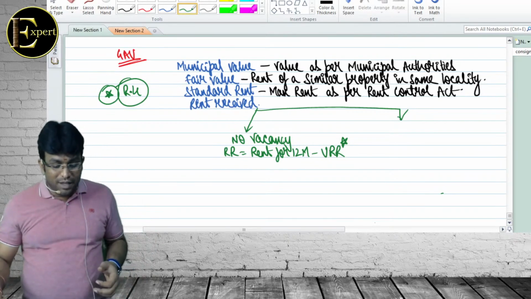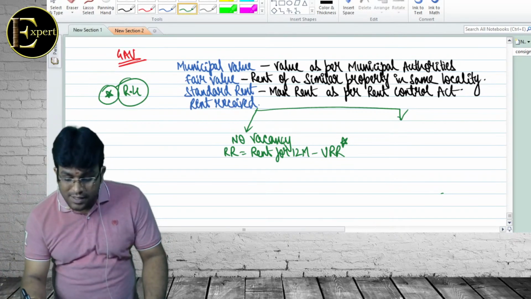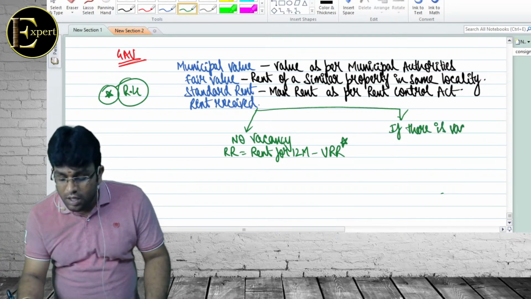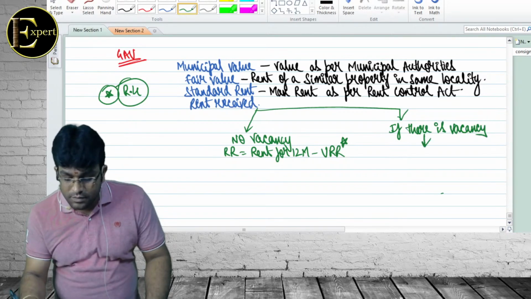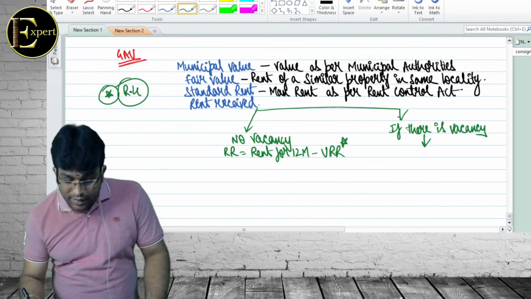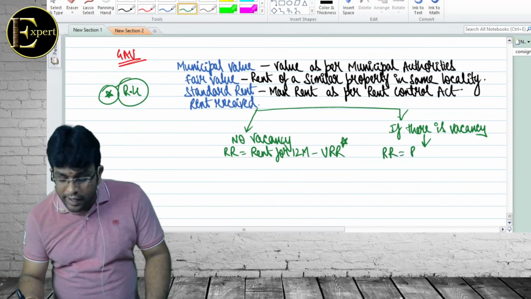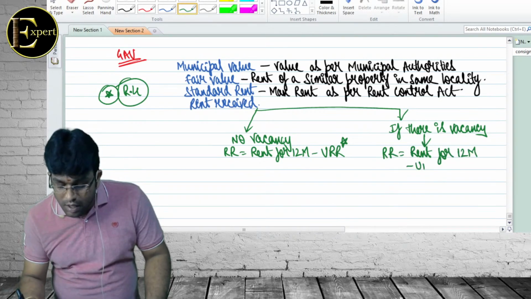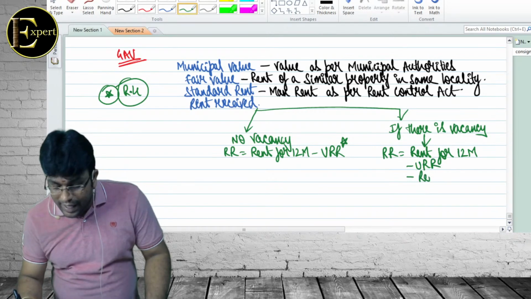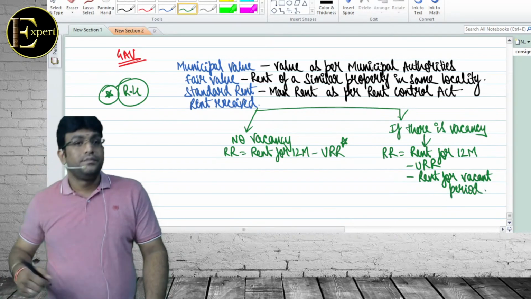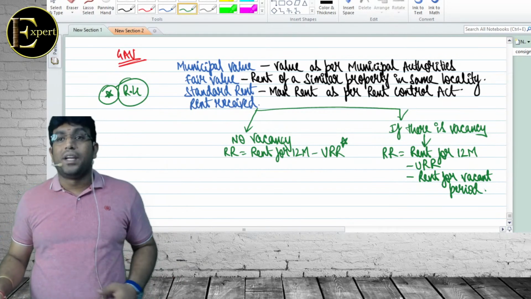Clear? Done. समझ में आया सर ये points? Other side, if there is क्या बेटा? Vacancy. Is there a possibility that vacancy can be there? Yes. If there is a vacancy, law told rent received is equal to rent for 12 months minus unrealized rent minus rent for vacant period. That did not come in first case because there is no vacancy.